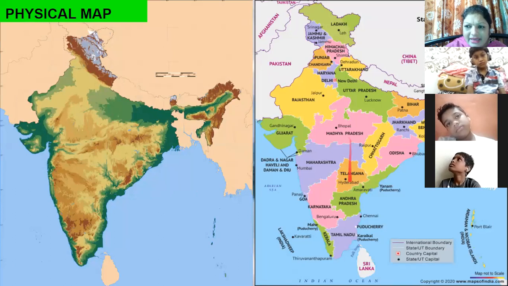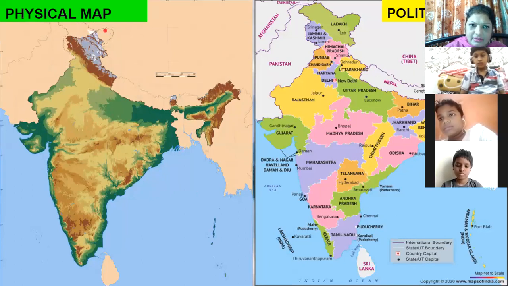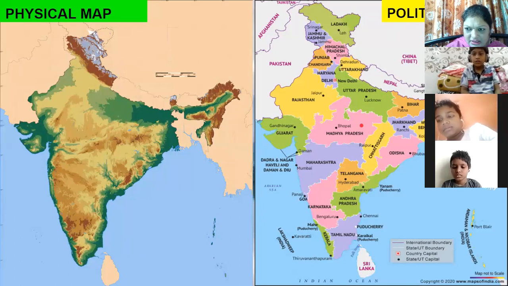Now look at the second picture. In this picture, you can see the names given. The names can be of the cities or states, or the names can be of the different countries also. When names are given, state boundaries are given, capitals are given, this type of map is a political map. So now you understood what you mean by a physical map and a political map. Physical map is related to the landforms. Political map is related to the names of the boundaries, cities, states, etc. Okay, let's go ahead.